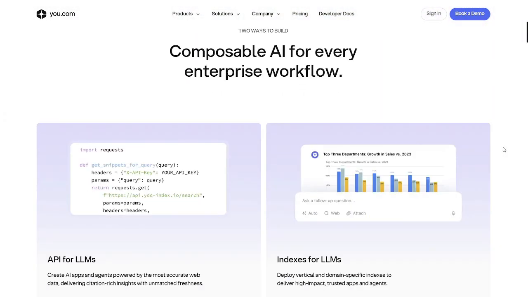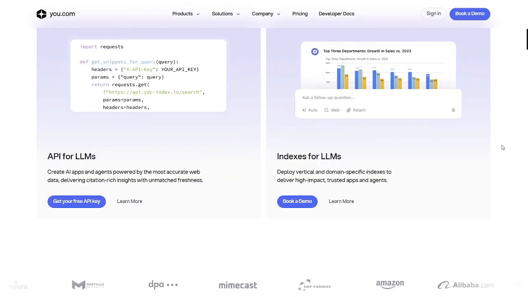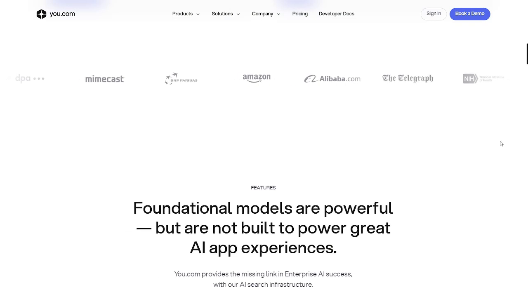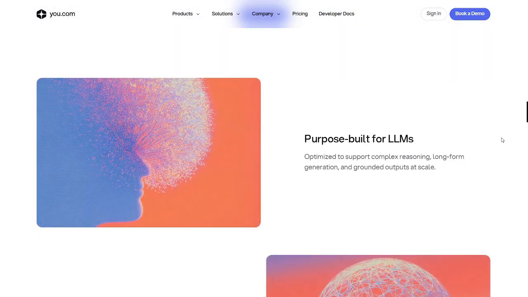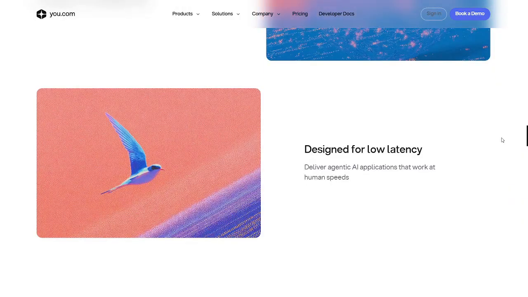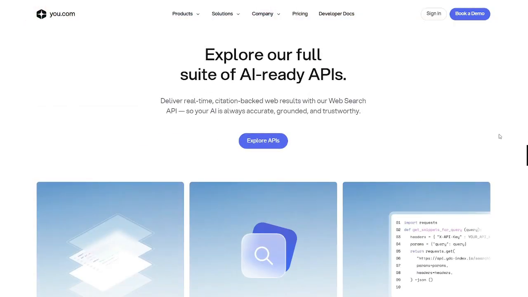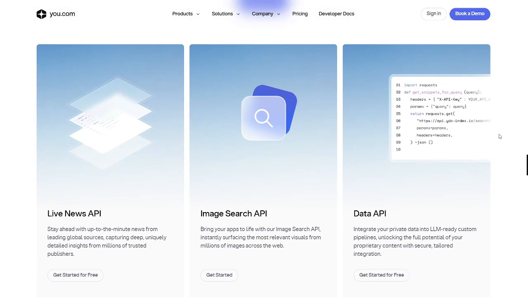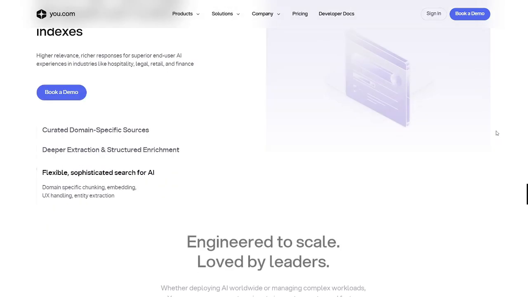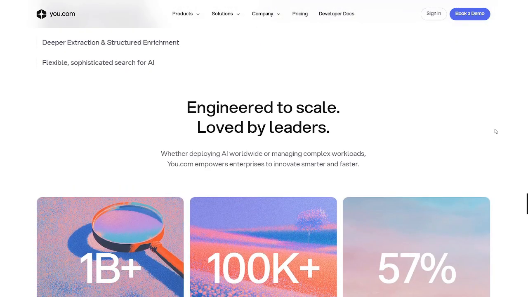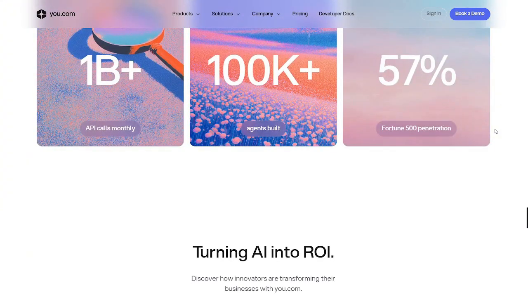U.com feels more like a customizable search companion. It lets you switch between different result styles, including summaries, browsing mode, or creative responses. You can choose whether you want search results, conversational explanation, or creative rewriting. It also gives more control over tone and personality. This makes U.com appealing for people who want flexibility and prefer to explore information rather than only receive a direct answer. It works well for brainstorming, drafting outlines, and creating written content where voice and expression matter.